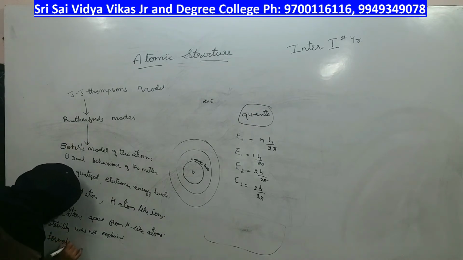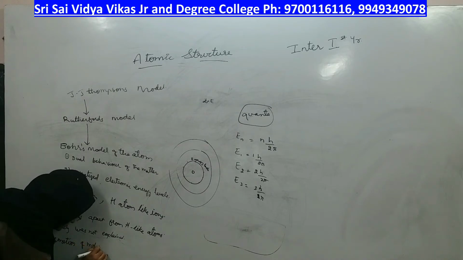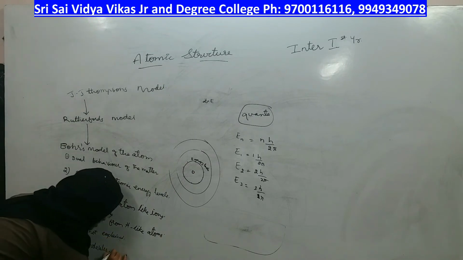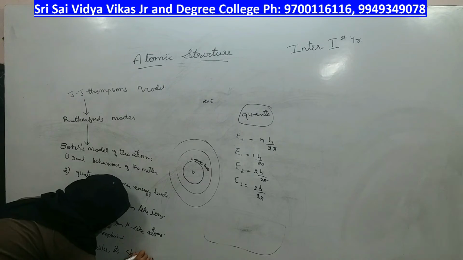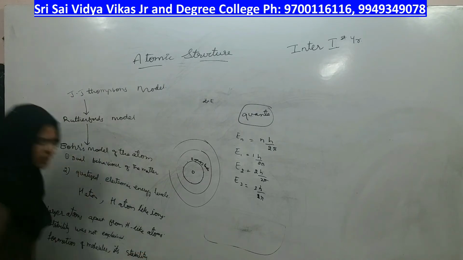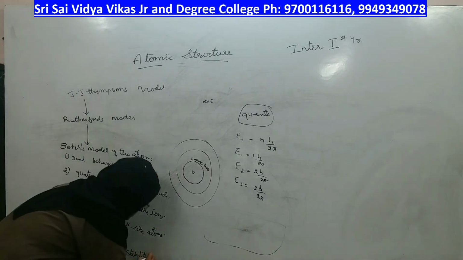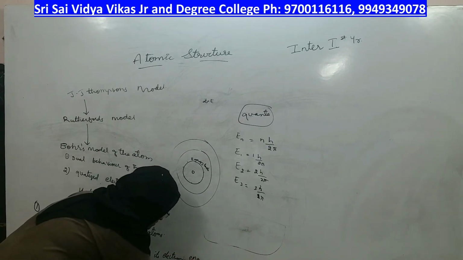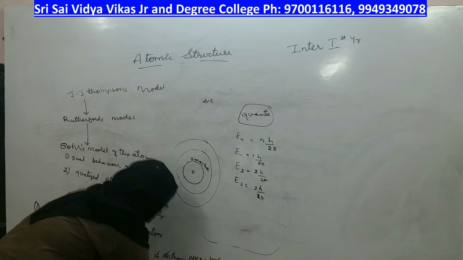The formation of molecules and its stability, and its electronic energy levels.